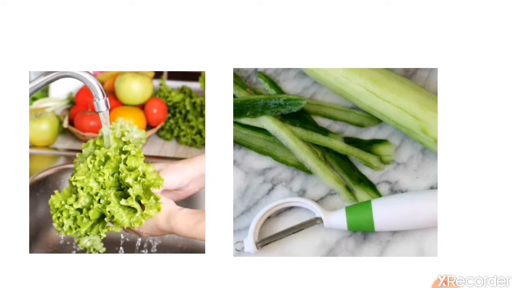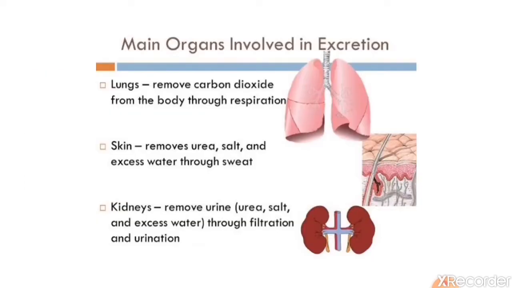We wash, peel and clean the vegetable to remove the germs and the unwanted things, so the unwanted part we throw out. Like that, in our body, many harmful, unwanted, toxic things are made that we need to throw out of our body. So organs help to clean our body by removing the waste produced by our body,